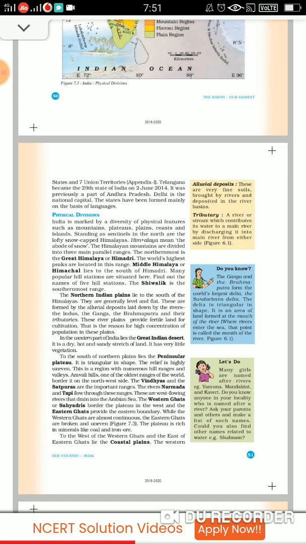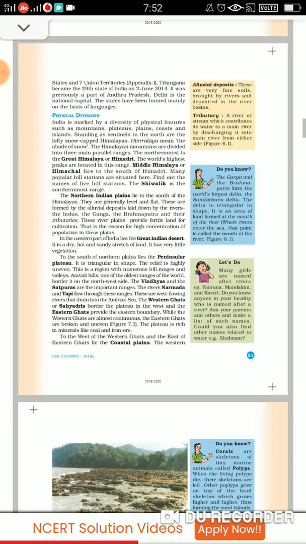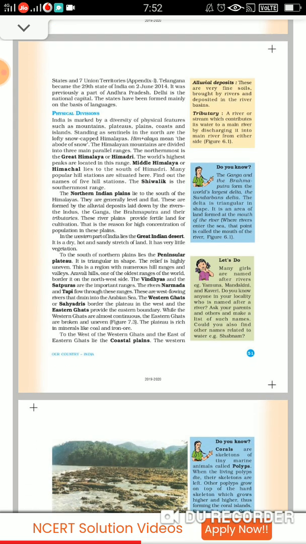And previously, Telangana was a part of Andhra Pradesh. Delhi is the national capital. The states have been formed mainly on the basis of the languages. Fine. So then comes the physical divisions.